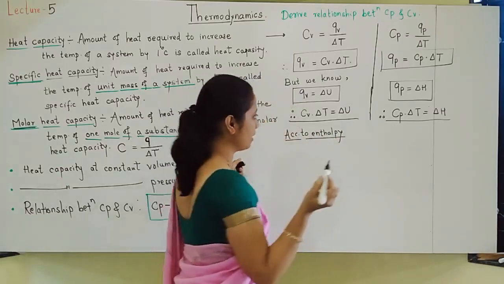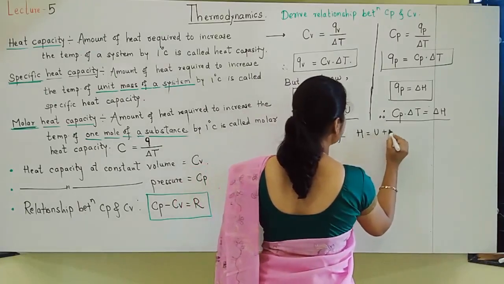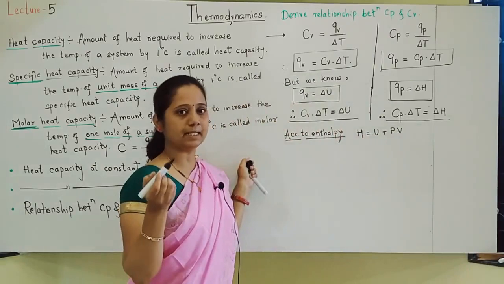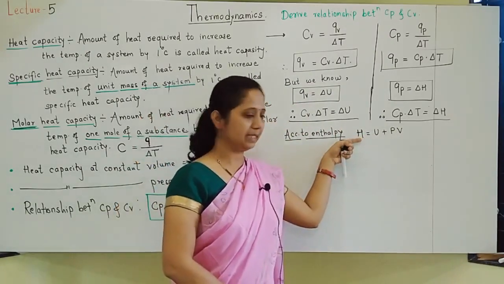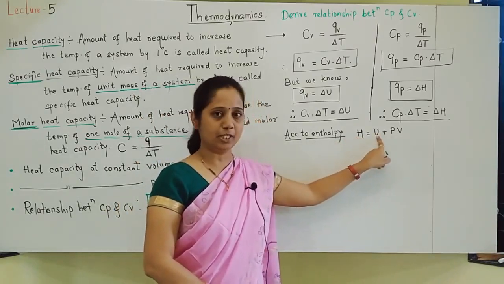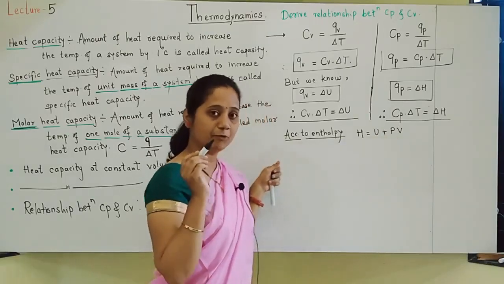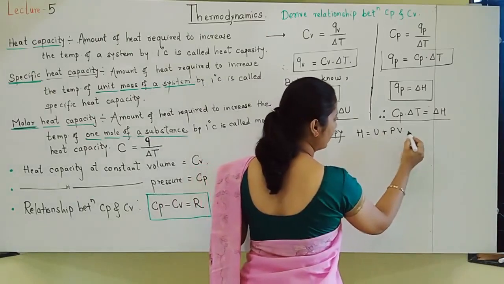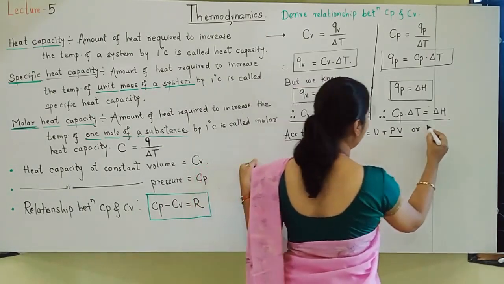According to enthalpy, what formula do we know? H is equal to U plus PV. Enthalpy H is the sum of internal energy and the product of pressure and volume. Now, instead of PV, we can write nRT according to the ideal gas equation.